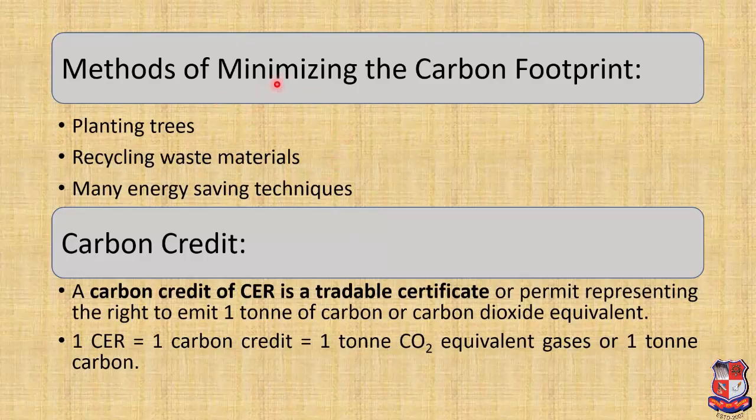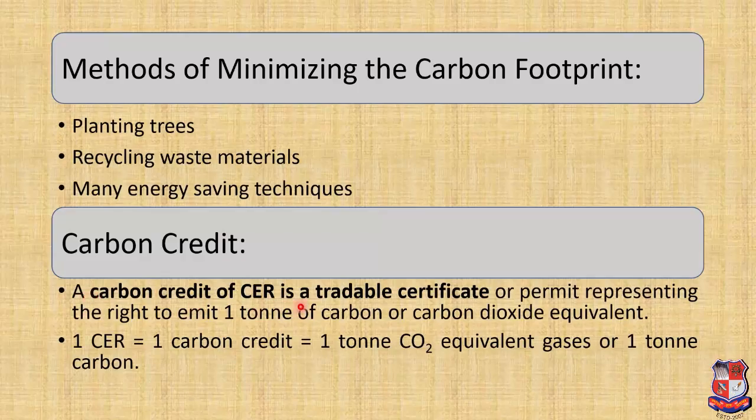So again I am repeating, till now we have learned about the concept, then parts and types of carbon footprint, measurement of carbon footprint in terms of CO2 equivalence, then benefits of carbon footprint and methods of minimizing the carbon footprint. And last but an important fact we all are supposed to know about carbon footprint, that is carbon credit.